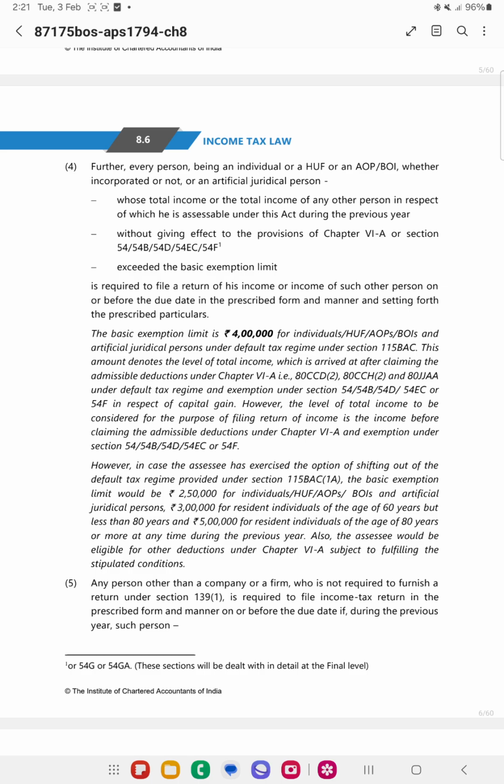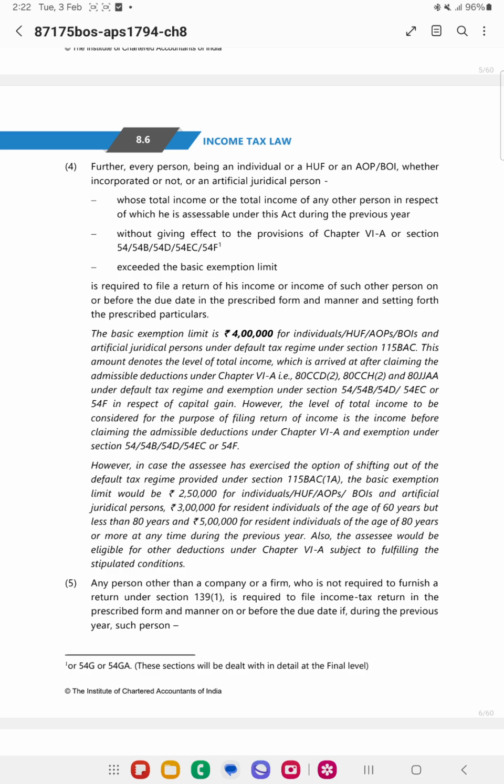For example, you have a gross total income of 4 lakh. After deductions of 2 lakh, your net income is 2 lakh. You shouldn't take 2 lakh. You need to add back the reduction of 2 lakh, and you need to consider 4 lakh for the limit. Okay, so that is in case of the default taxation regime.